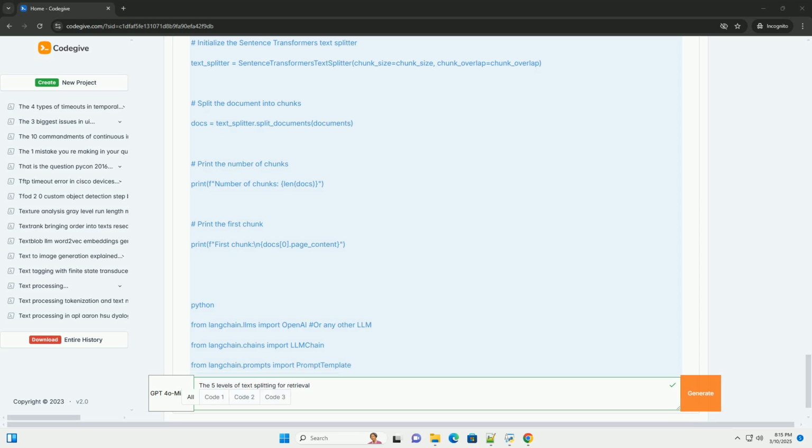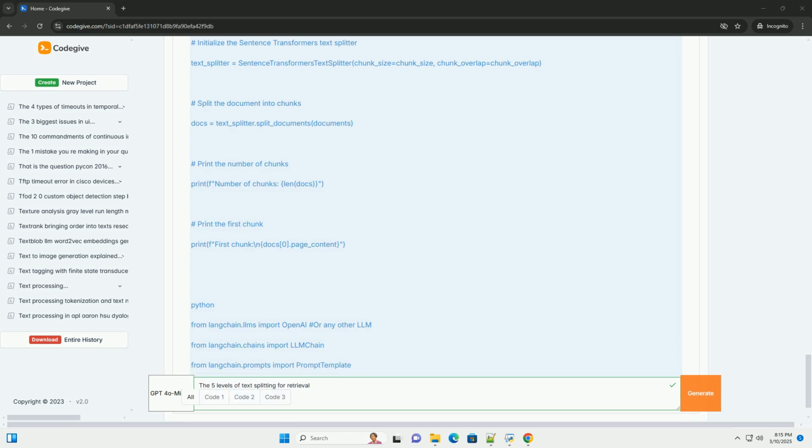General recommendations. Start simple: begin with recursive character splitting as a good default. Consider token limits: if you're working with token-based LLMs, use token splitting. Prioritize semantics: if retrieval accuracy is critical, experiment with semantic splitting.